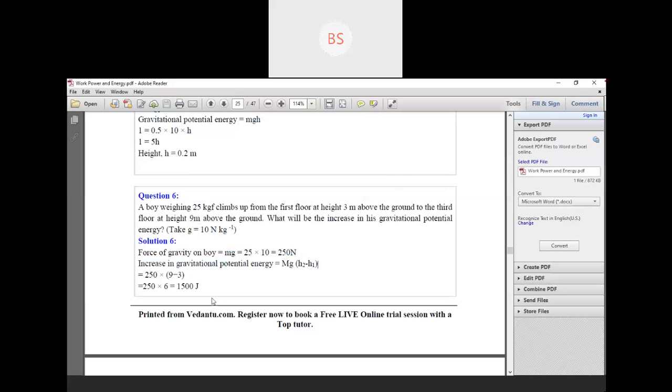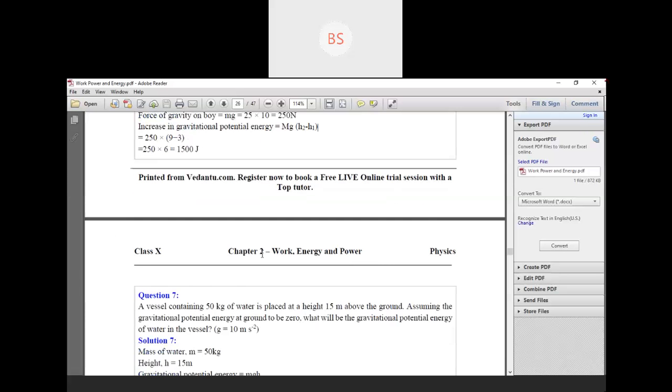So h2 is 9 and h1 is 3. So 9 minus 3 is 6. When you multiply both, 250 into 6 is 1500 joule. So 1500 joule is the gravitational potential energy of the given object.